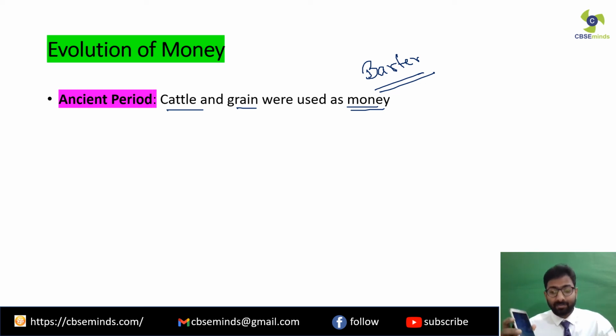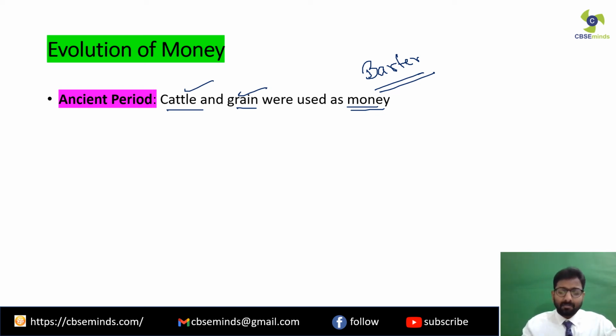If that person also wants to buy this mobile phone and I want to purchase his calculator, we exchange the goods. I give him the mobile phone and I get the calculator from him. So this is the exchange system where goods were used. This is the barter system that was there in the ancient times. During that time mainly cattle and grain were used as money. To purchase certain goods you would have to purchase them with cattle or grains.